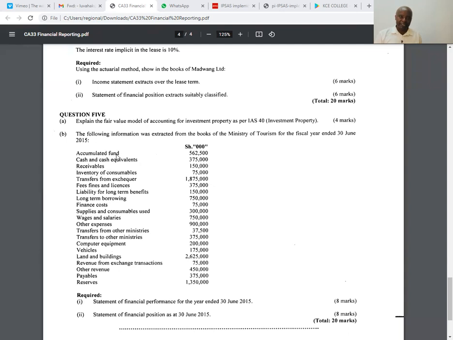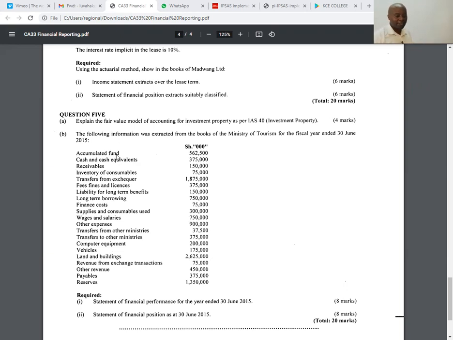Government, we don't call it equity. We call it accumulated fund. So where will you take accumulated fund? Equity normally goes to the balance sheet. So if I were you, I would have written there very fast, just beside accumulated fund, balance sheet or statement of financial position.